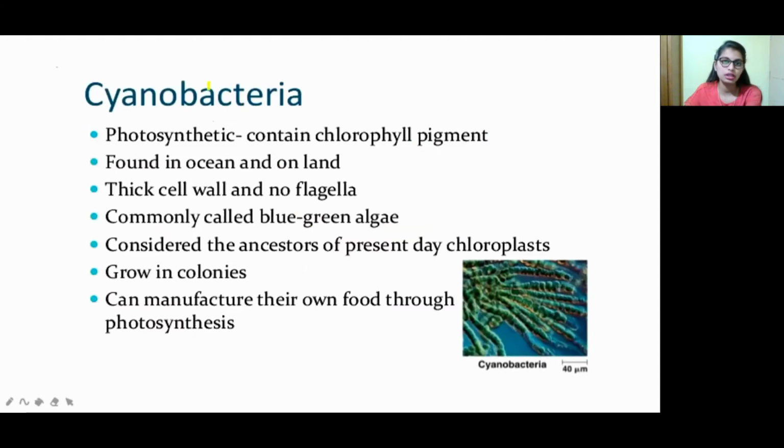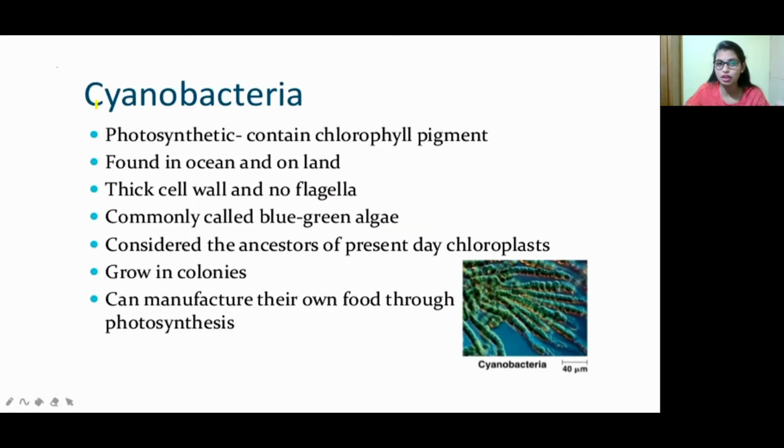Now the other options. That is cyanobacteria. First of all, what is cyanobacteria? It is also called blue-green algae, right? It is photosynthetic and contains chlorophyll pigment. Usually we all know that wherever we find green-colored plants, they have chlorophyll pigment because they prepare their own food using photosynthesis. It is also found in oceans and on land.